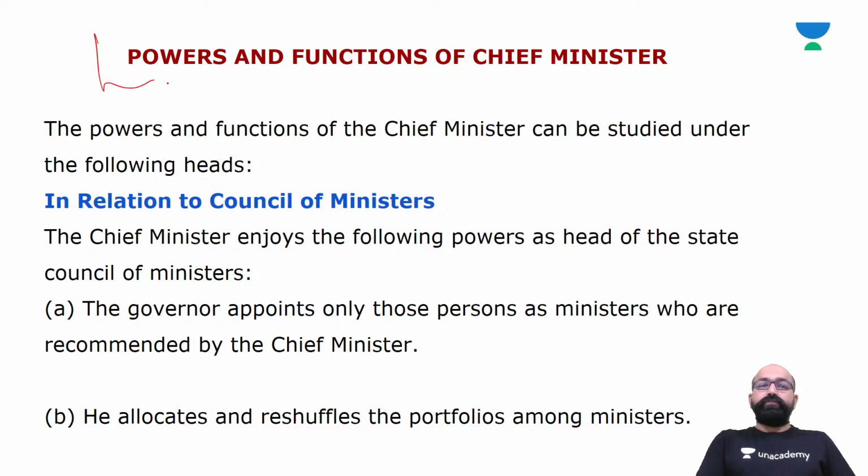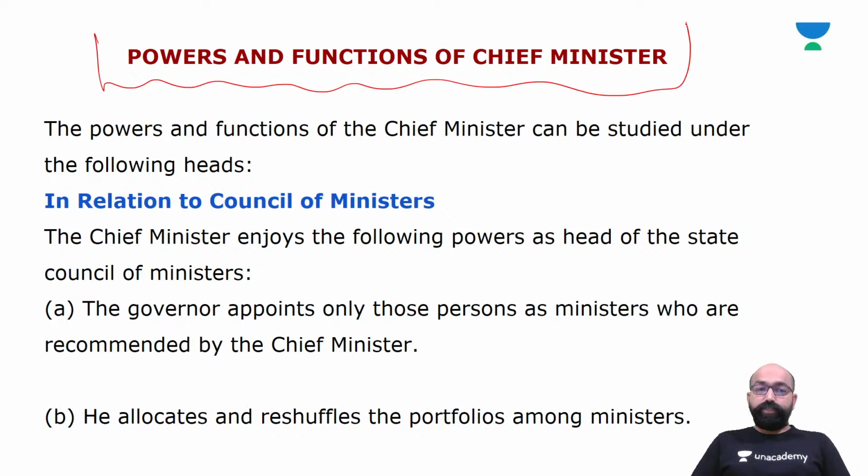After that, we'll see the powers and functions of the chief minister. The powers and functions of the chief minister can be studied under the following heads, like in relation to the Council of Ministers.